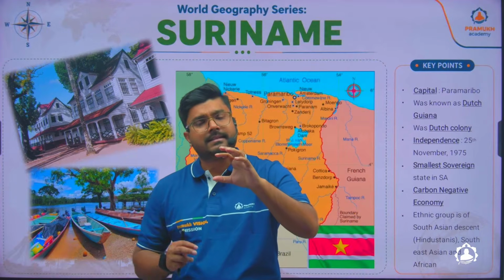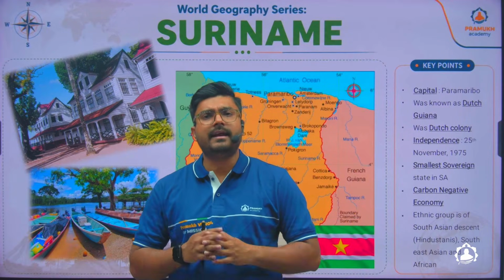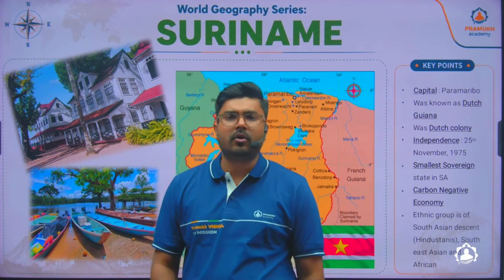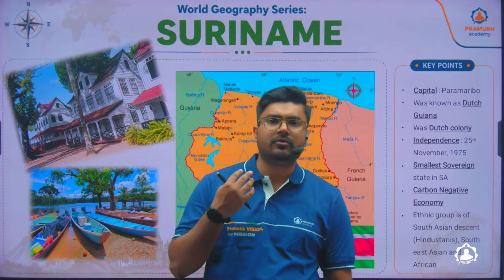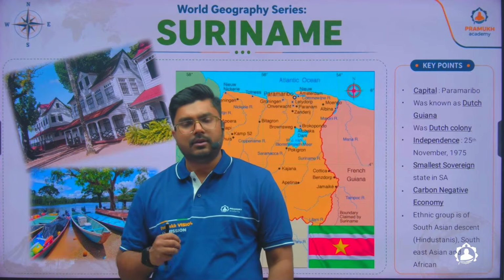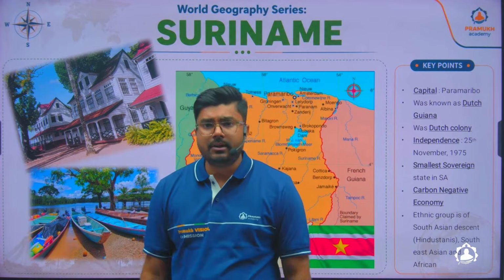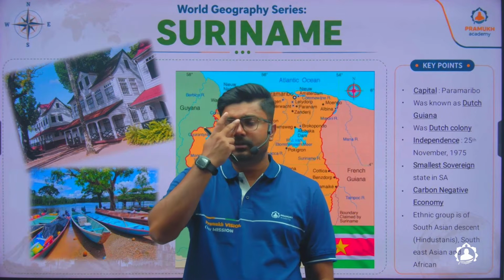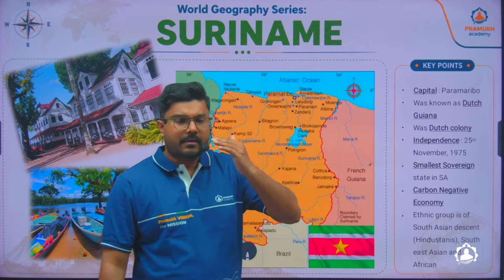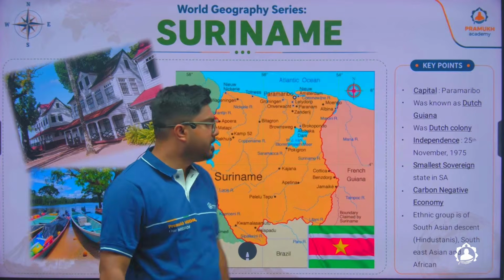So Brazil is similar to India. They are also a developing nation where they have industries, they have poverty, etc. Even the industries do not use biofuels. The use of biofuels or renewable sources of energy is less, though they might have a large forest. Also, the population of Brazil is quite high, so there is also cutting down of trees. But if you look at Suriname, the amount of carbon released is lower than the amount of carbon sequestrated.